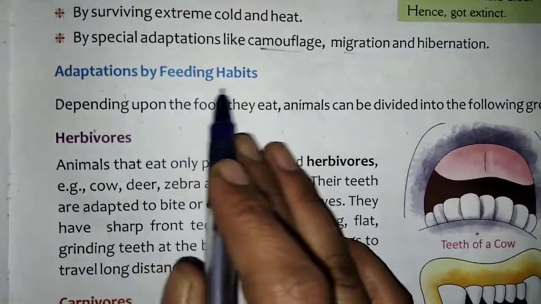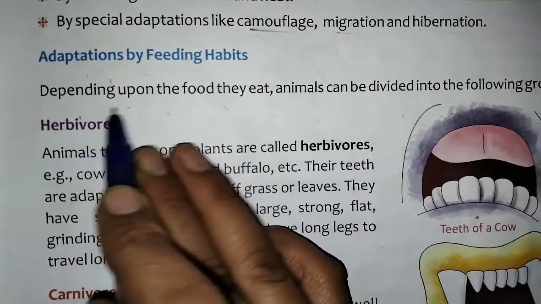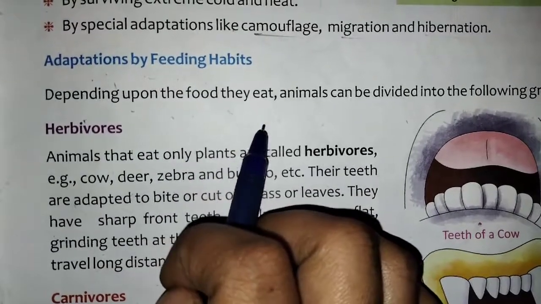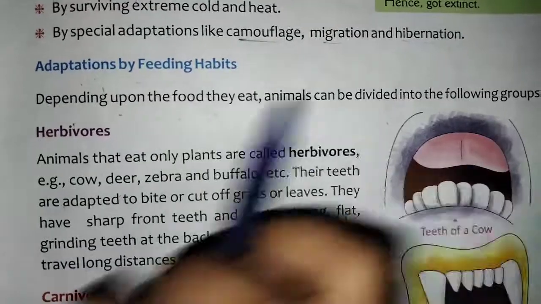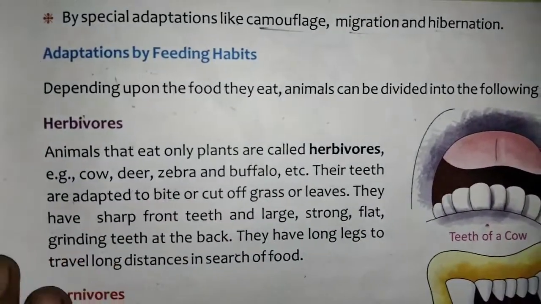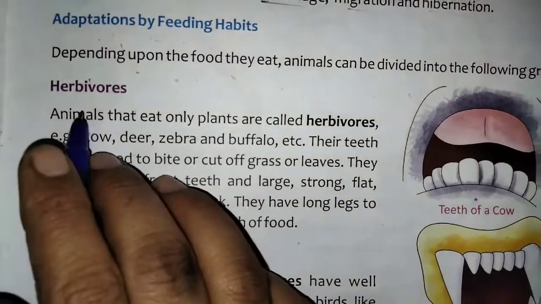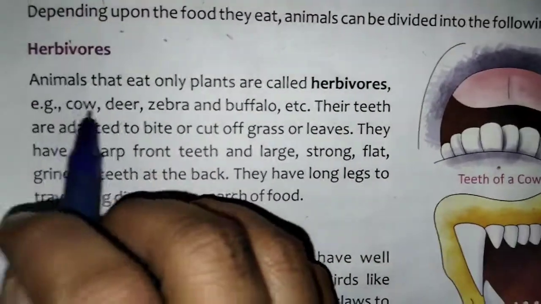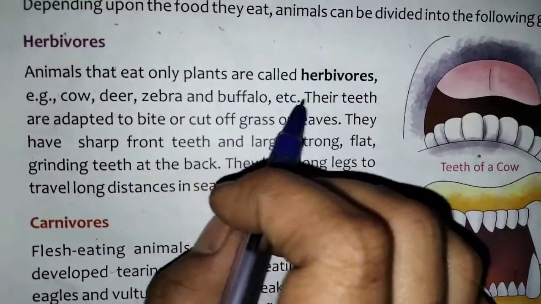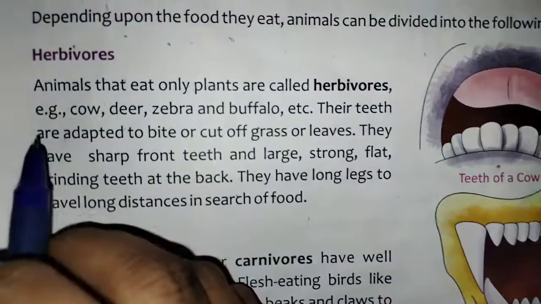Adaptation by the feeding habits. Depending upon the food they eat, animals can be divided into the following groups: herbivorous. Animals that eat only plants are called herbivorous.